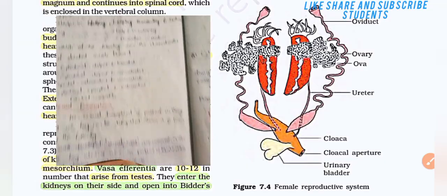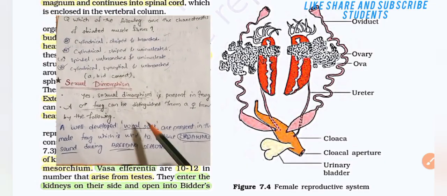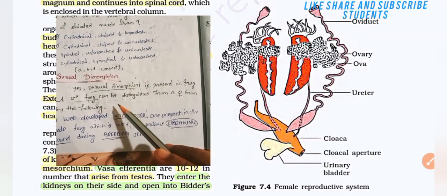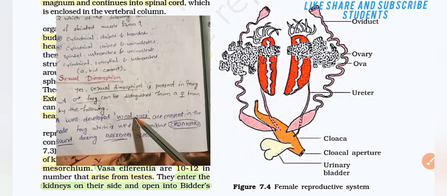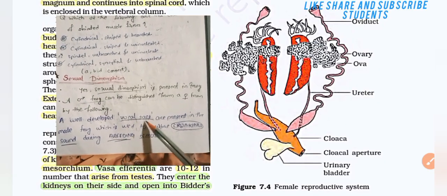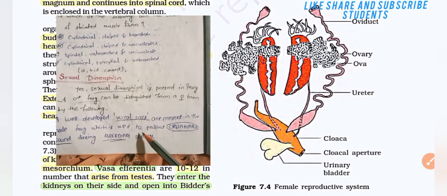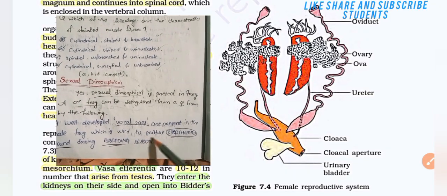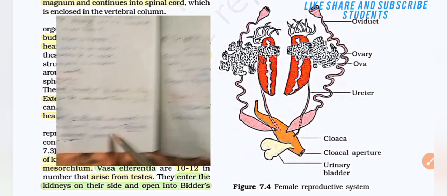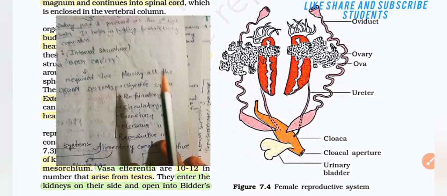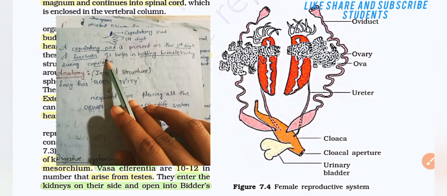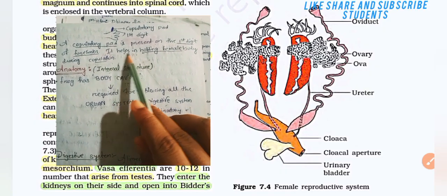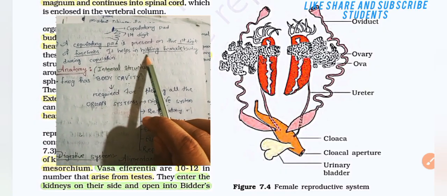Then sexual dimorphism. Sexual dimorphism is present in frog. A male frog can be distinguished from a female frog by the following. A well-developed vocal sac is present in the male frog, which is used to produce croaking sound during the breeding season. A copulatory pad is present on the first digit of the forelimb. It helps in holding the female body during copulation.